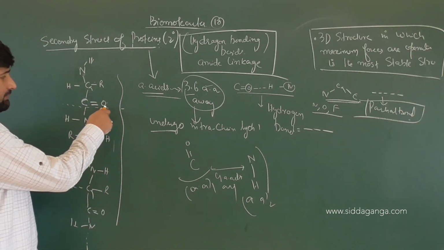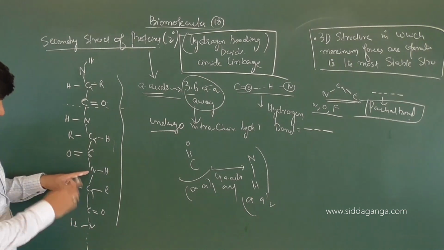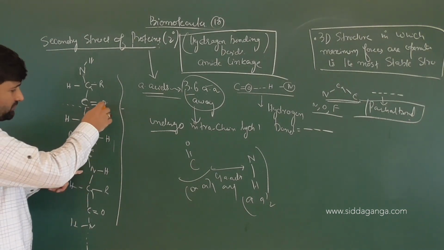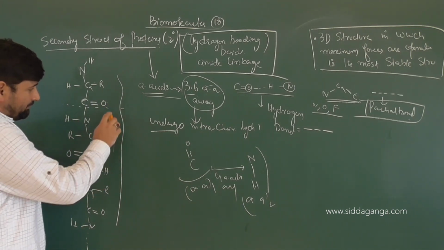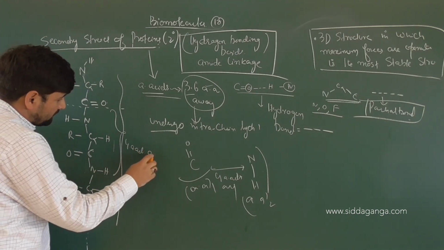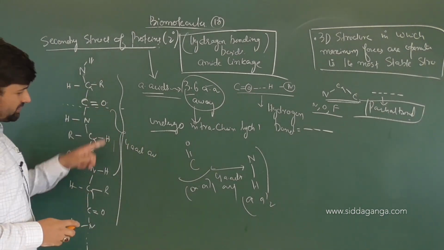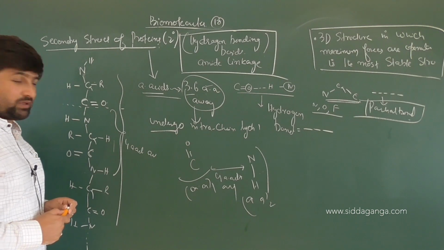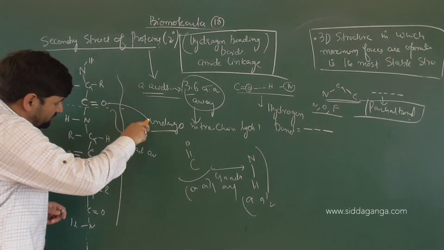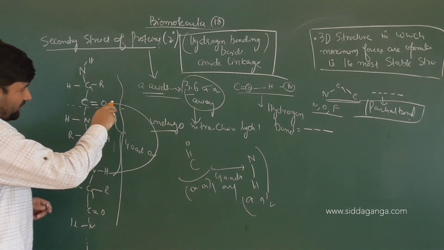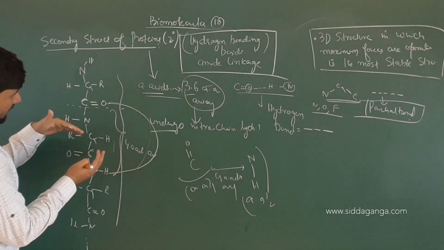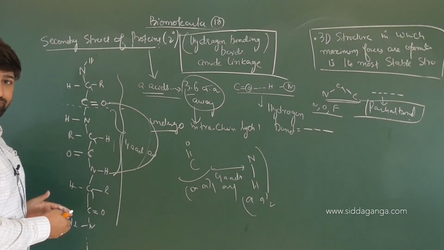Say this is C double bond O. Let us suppose this amino acid is, for example, 4 amino acids away. If this is 4 amino acids away, what will happen? When the hydrogen bonding occurs, it will develop a link between this oxygen and this NH group, right or not? As a result of that, there will be a kink or a bend developed in the primary chain.